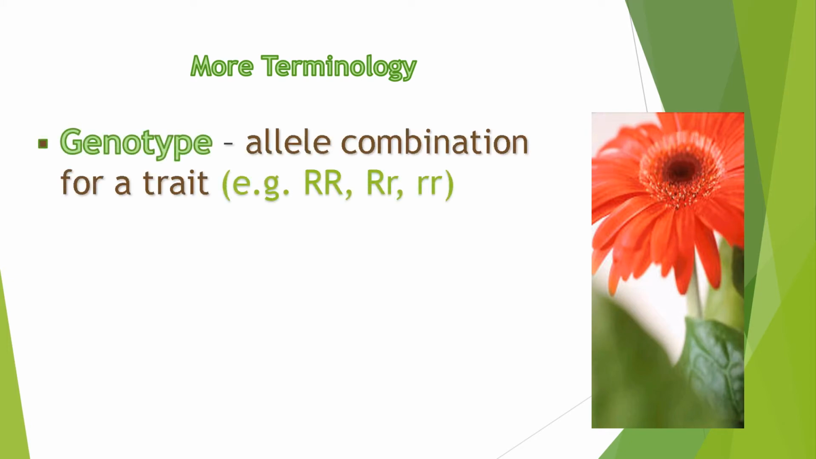Genotype is the allele combination for a trait. It is represented by two letters. Like in our examples, the first example is a combination of two uppercase letters or two dominant alleles. The second example is a combination of one uppercase letter or one dominant allele and one lowercase letter or one recessive allele. The third example is a combination of two lowercase letters or two recessive alleles.